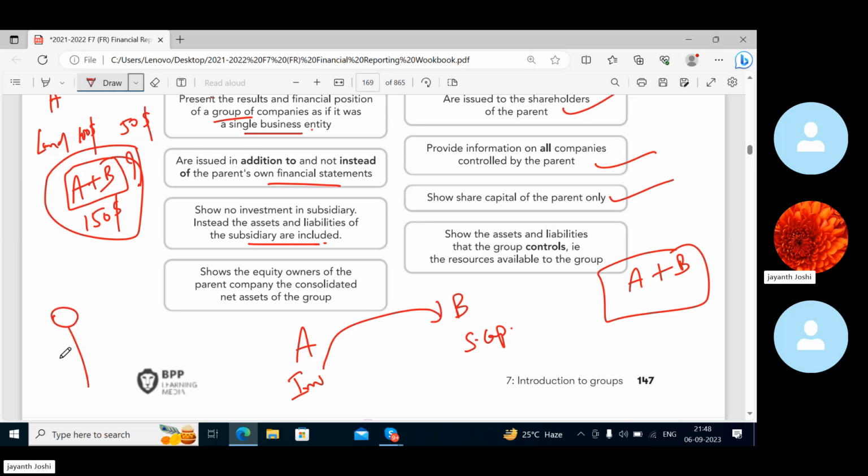So this is a person, he is wearing a shirt and there are two pockets to it. So 100 rupees he puts from one pocket to another pocket, right? Do you think the money has grown? No. That's what. So if A does the investment in B and they maintain separate set of books, it will be seen in their statements like B has got some share capital from some investor and A has done some investment in some company. But when they become one company, consolidated, no investment, no share capital. You will be cancelling this too.